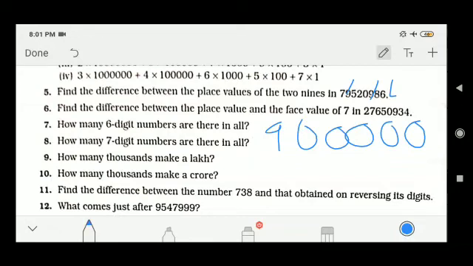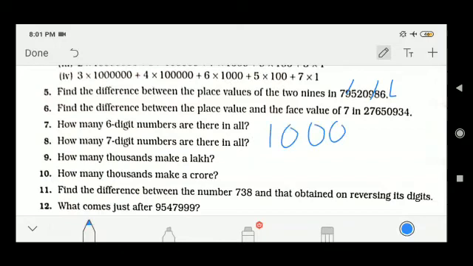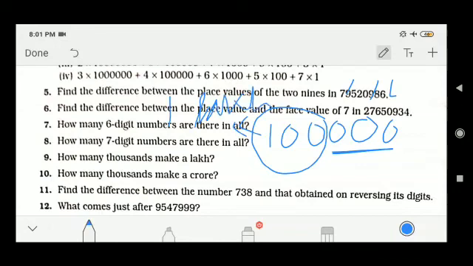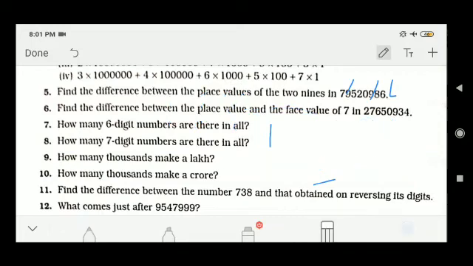How many thousands make a lakh? It is a very good question. So what is a lakh? A lakh means in one, how many zeros are there? 5 zeros are there. See, this is 1 lakh. And what is thousand? Thousand means in a number 3 zeros are there. So after 3 zeros, what is remaining? This is 100. So this is your 1 lakh, equal to how many thousand? 100 thousands. Very easy.